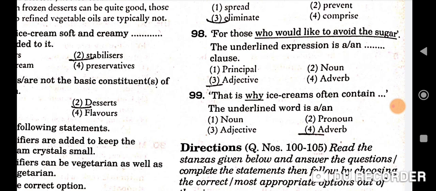That is why ice creams often contain dash. The underlined word is an adverb.